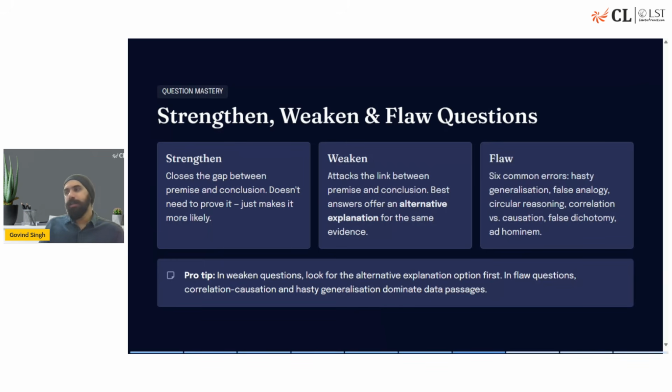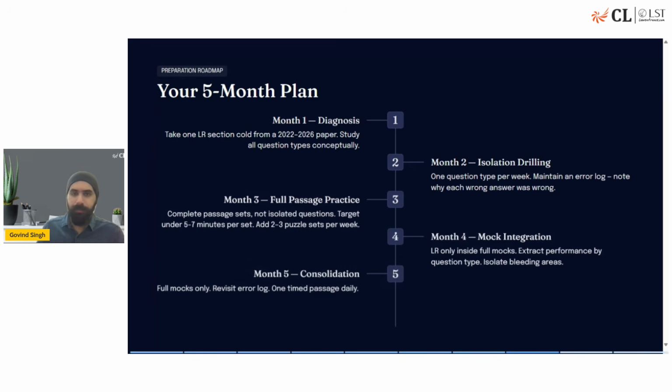Now, flaw questions are fairly simple to do. There are around 6, 7 types of flaws, which again I've also taught on the channel. You have generalization, analogy, circular reasoning, correlation versus causation, false dichotomy, ad hominem, and multiple others. So go through the concepts, understand the concepts. If you have any doubts, feel free to drop a comment or write an email to me, whichever way works for you. And practice as many questions as you can on all of these topics which we are discussing.